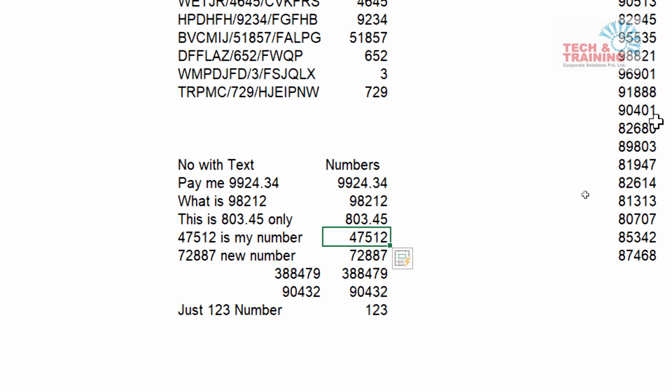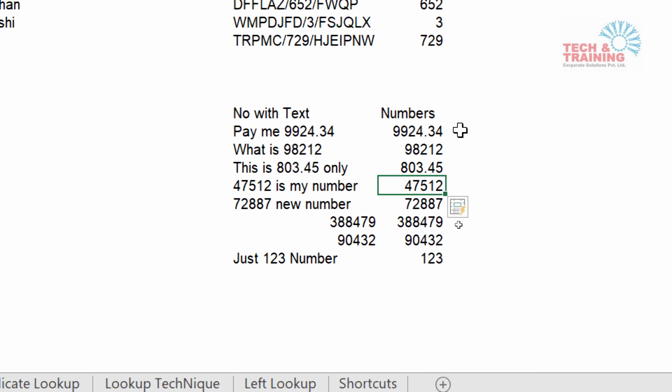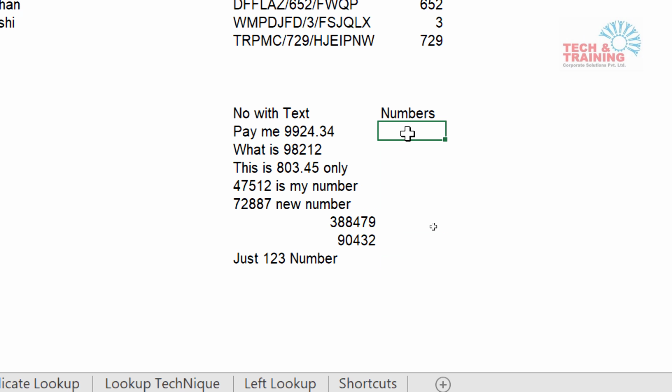Now, what if we don't want that? If I want to make it even more of a shortcut, I'll come here and type 9924.34. This number appears towards the end of that text, and if I type the same number here, it is also coming at the end. So Excel might get confused. Let me change the position of the number.